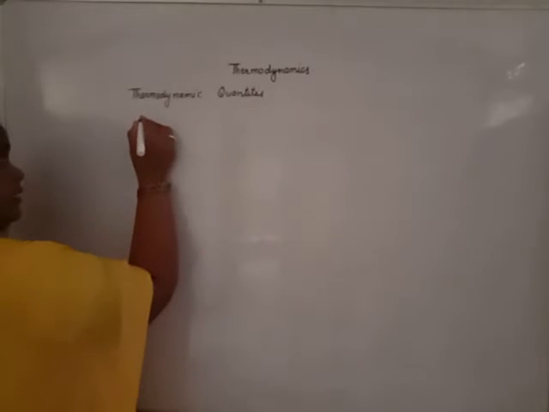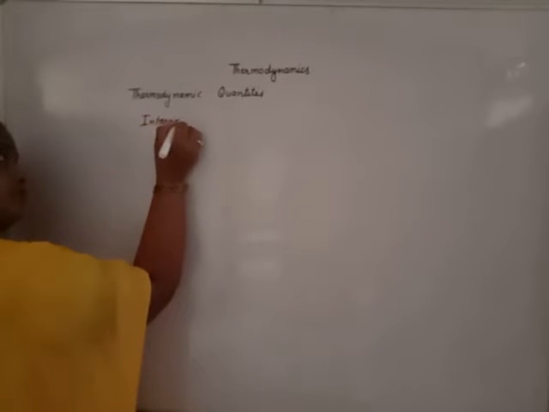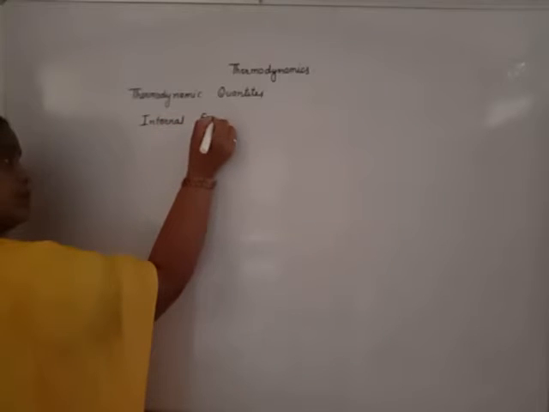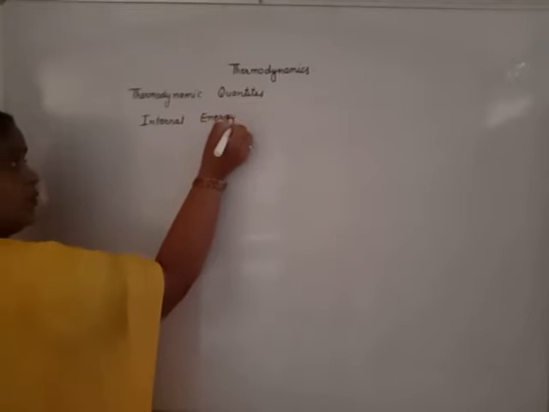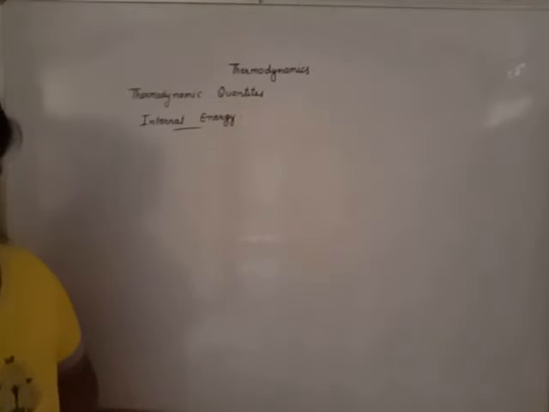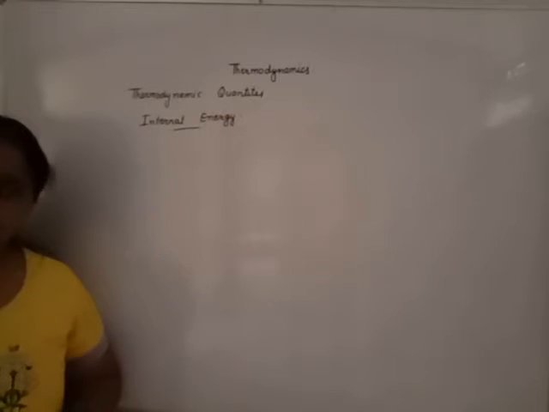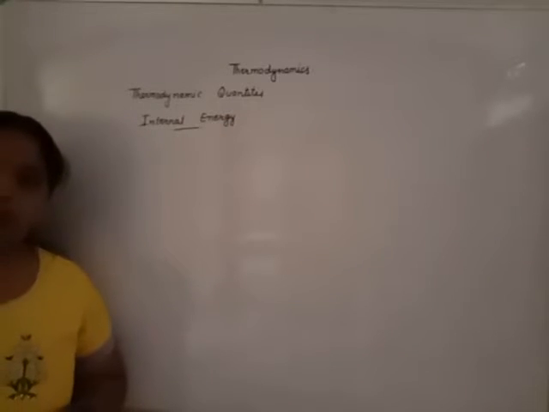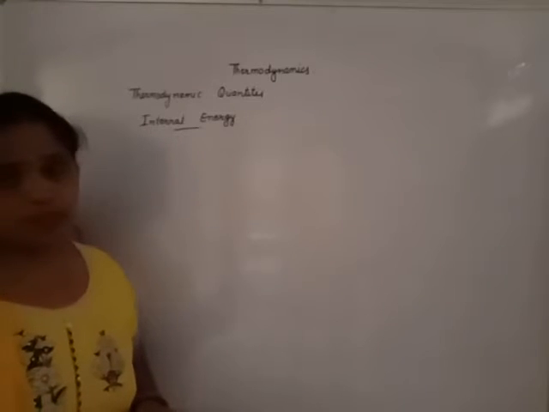First of all, internal energy. We all are familiar with internal energy. Each and every molecule has its own energy.